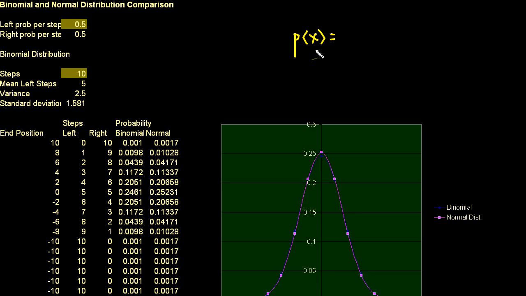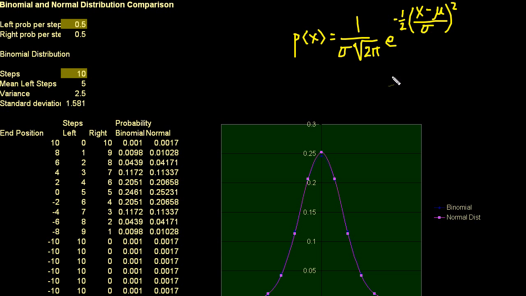The normal distribution is 1 over, this is how it's normally written, the standard deviation times the square root of 2 pi, times e to the minus 1/2, times, and I like to write it this way, it's easier to remember, whatever value we're trying to get minus the mean of our distribution, divided by the standard deviation of our distribution, squared.